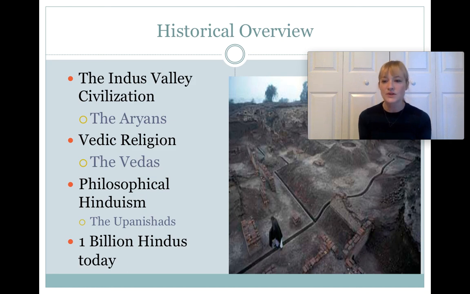It's a very diverse religious tradition because it has this multi-layered history, because it has all of these different aspects incorporated into it. Beliefs from the Indus Valley civilization, from the Aryan people, from the Vedas, from the Upanishads, as we'll see from other texts that focus on certain gods and devotion to gods. So this all goes into the different ways of being Hindu today. So now we'll move on to myths and talk about what some of those beliefs are.